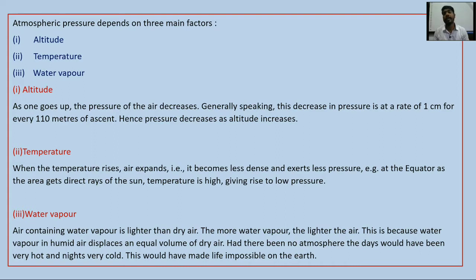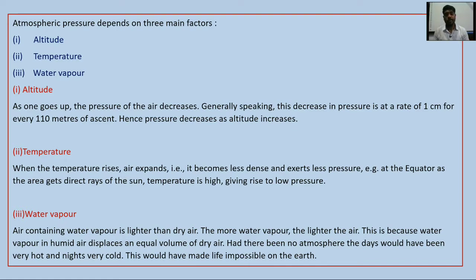Generally speaking, this decrease in pressure is at a rate of 1 centimeter for every 110 meters of ascent. So remember, the atmospheric pressure decreases 1 centimeter for every 110 meters of ascent. Hence, pressure decreases as altitude increases. So on moving towards the hilly areas, pressure will decrease.